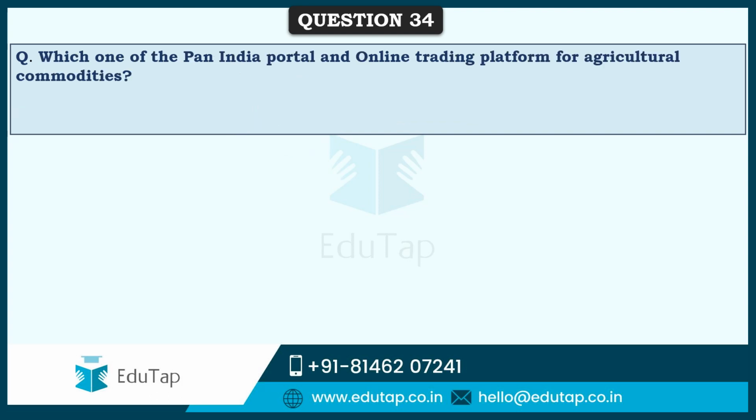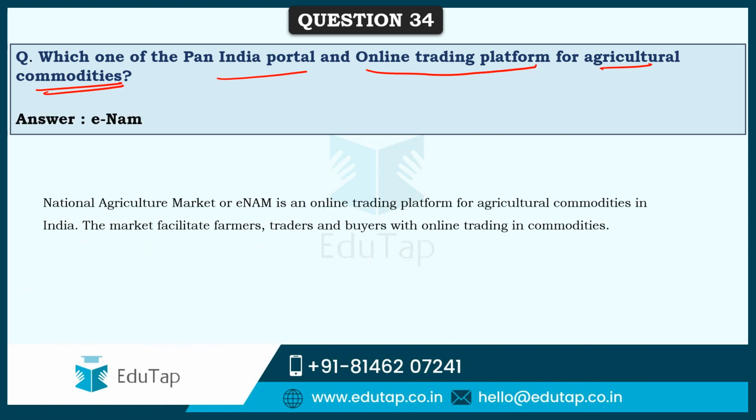So the next question is, which one is the Pan India portal and online trading platform for agricultural commodities launched by the Indian government, and it is eNAM. It is nothing but e-National Agriculture Market, which is an online trading platform for agricultural commodities in India, which facilitates farmers, traders or buyers to trade online in commodities.